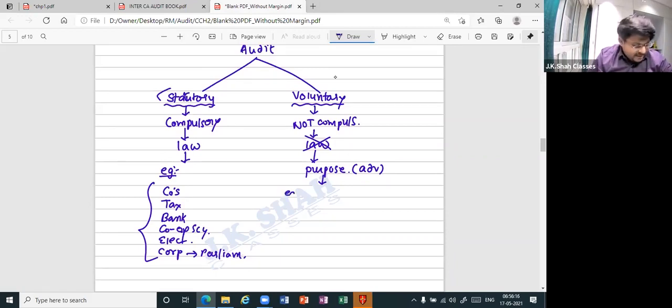Come on. Anybody? Example? Come on, some example. Correct. One example is HUF. It is not written under law that HUF should get the financial statements audited. Still if you want to do, you can do. Why? To maintain peace in the family.